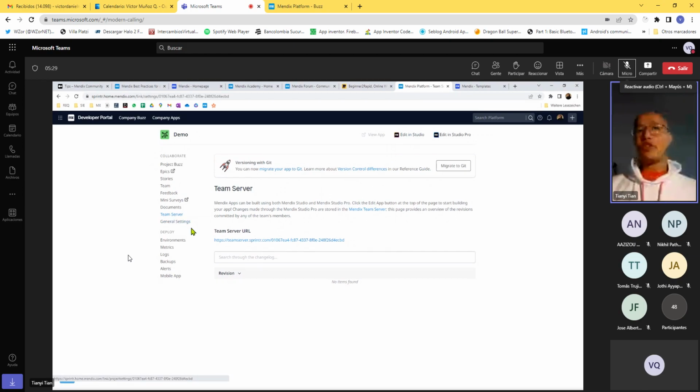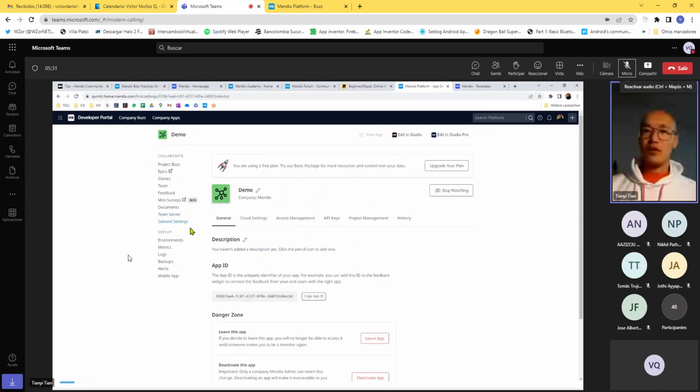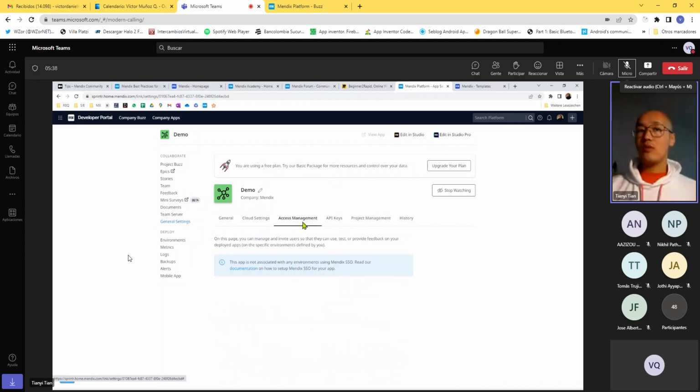And then under general settings, you will see everything you need to manage your app towards the public. So for example, cloud settings, right? Access management. Here, once you deploy your app, you will find the access link to your app. Right? So the apps we create, as I mentioned, are web apps. So they are not immediately available in Apple's App Store or Google's, what is it called, Android's Play Store, right?